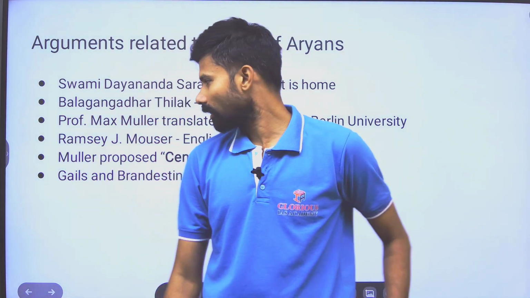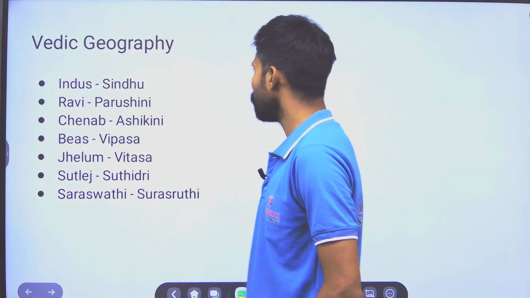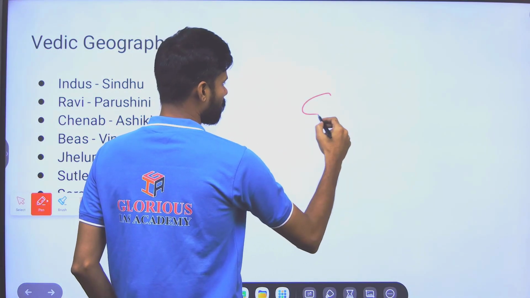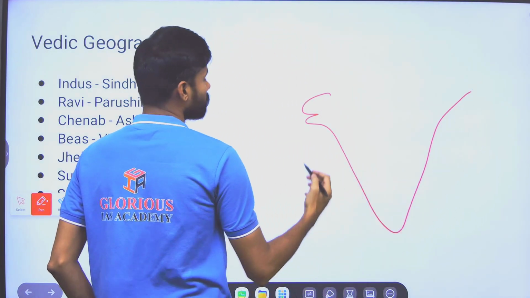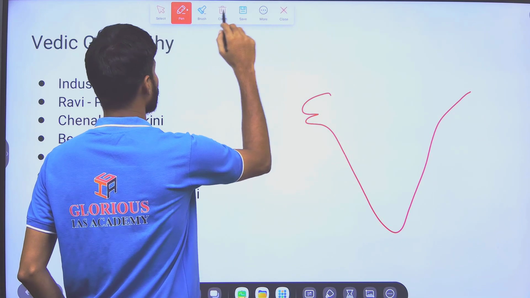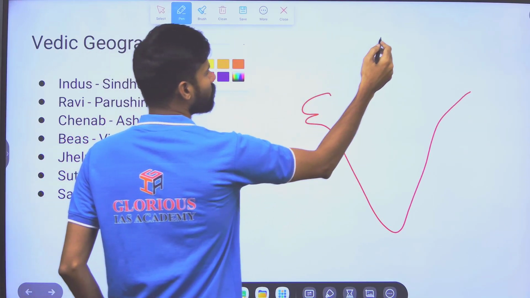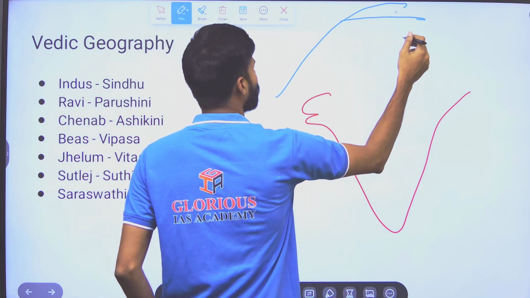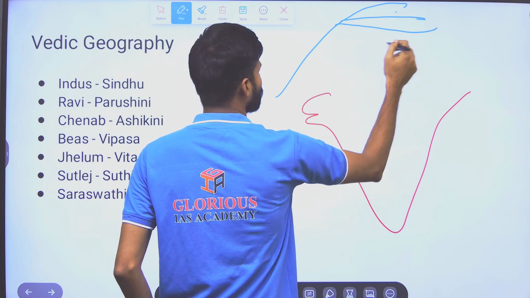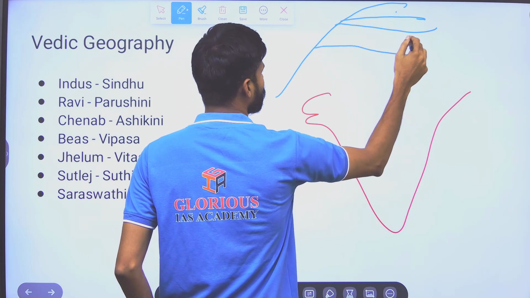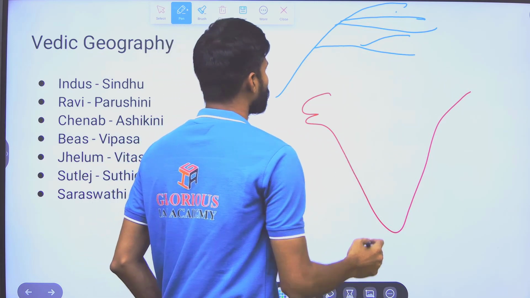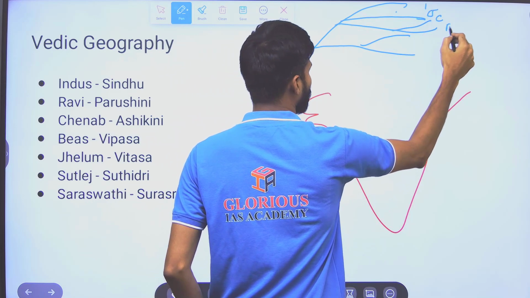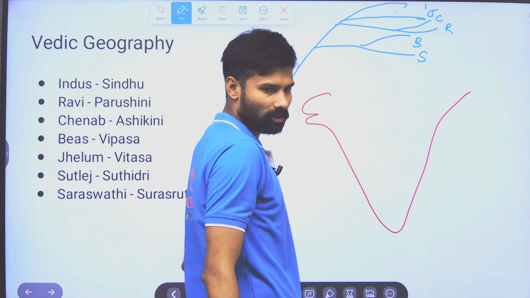So moving on to our next area, that is Vedic geography. You know very well, for anything you want to study, the most important thing is its geography. Without studying the geography, you cannot study the component. You know, Indus has multiple rivers: Indus, Jhelum, Chenab, Ravi, Beas, and Sutlej.